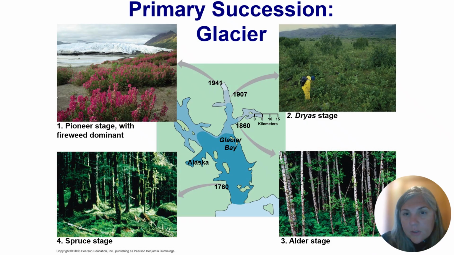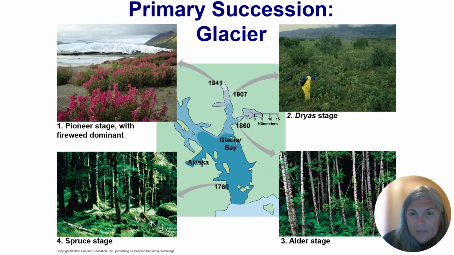Over time, at a little bit older sites, we start to get shrubs, often alder. Alder has a symbiotic relationship with nitrogen-fixing bacteria, so we start to get nutrients building up in the soil. Sorry, the driest stage is shrubs.